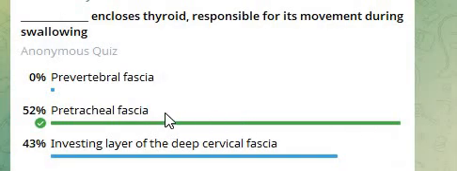Answer is pretracheal fascia. The pretracheal fascia encloses the thyroid gland, and its attachment to the hyoid bone ensures that the gland moves superiorly during the act of swallowing.